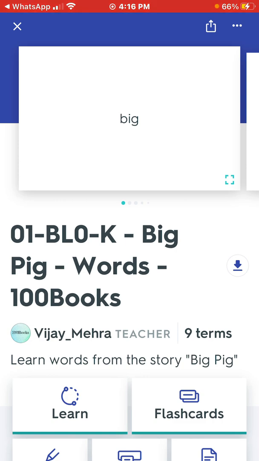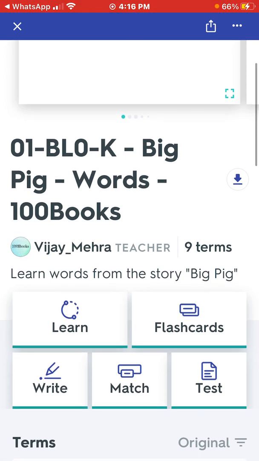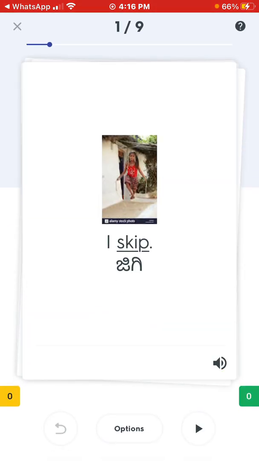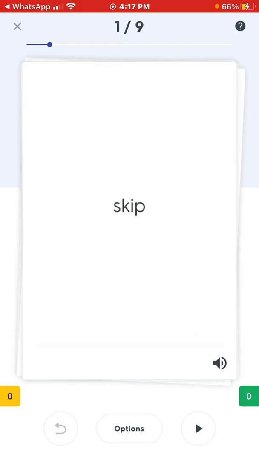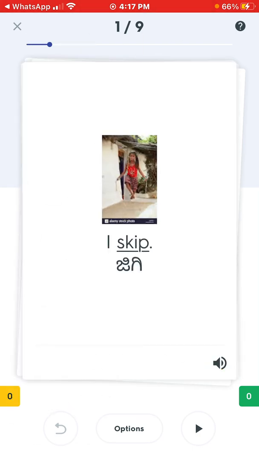This will bring the child to this set, and each set has learn, flashcards, write, match, and test. The starting point should be the flashcards, which is the number one exercise the child is supposed to do. When you open this, it has the word skip, the sentence for that word, and the local language support. In this case, it's in Kannada, the meaning of skip.